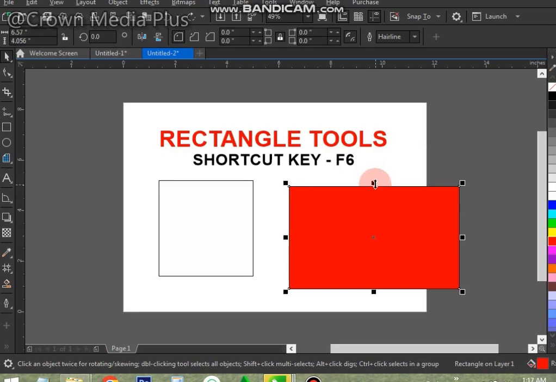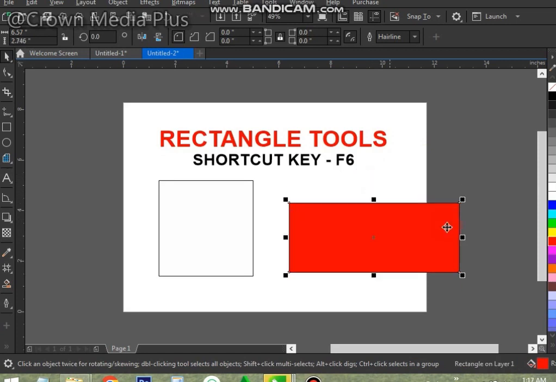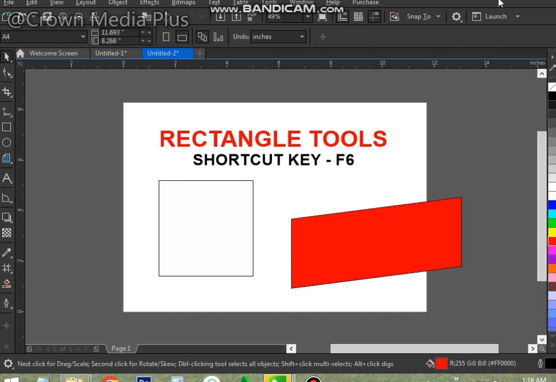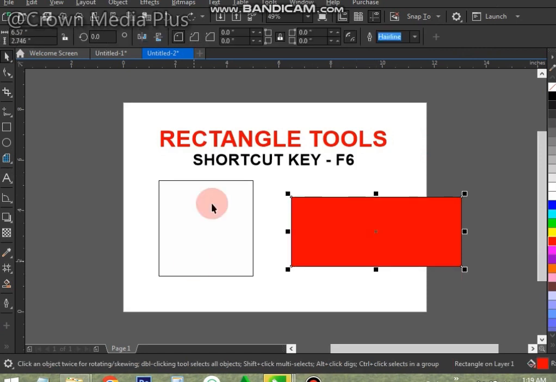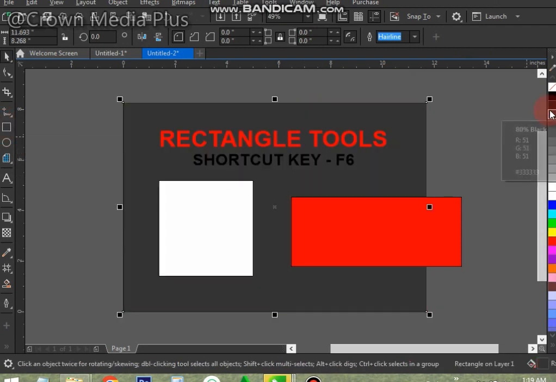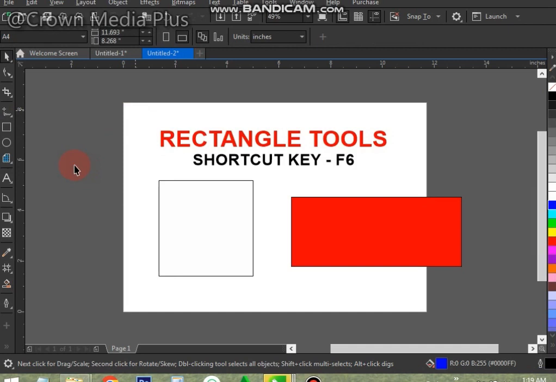What is the shortcut key for the rectangle tool in CorelDraw? How to use the rectangle tool in CorelDraw to draw a rectangle from its center. Hold the Shift key while dragging the mouse. To draw a square, hold the Ctrl key (Cmd for Mac users) while dragging the mouse. To draw a square from its center, hold the Shift and Ctrl (Cmd) keys while dragging the mouse.